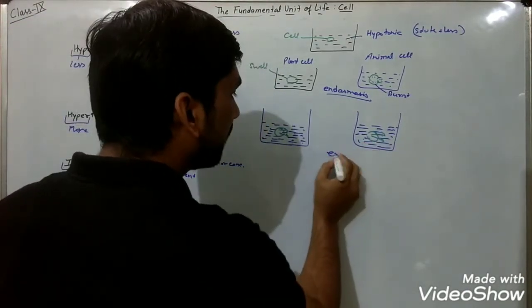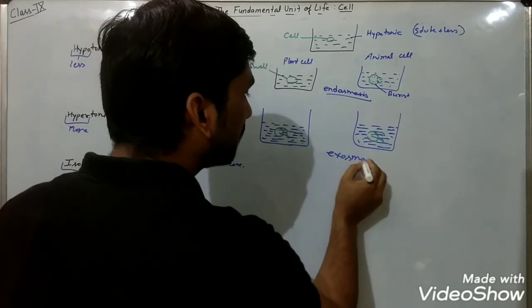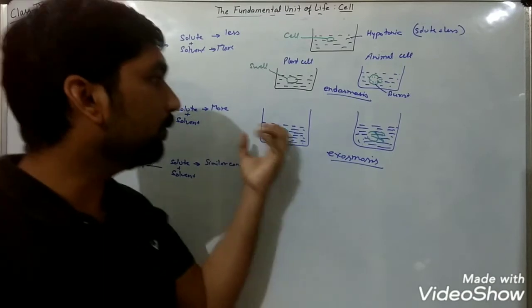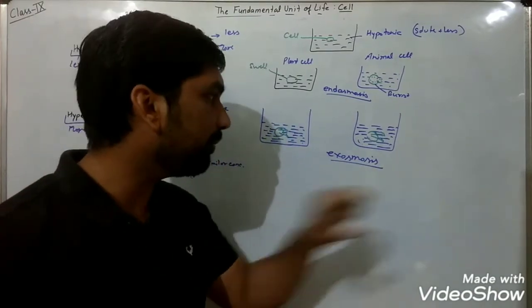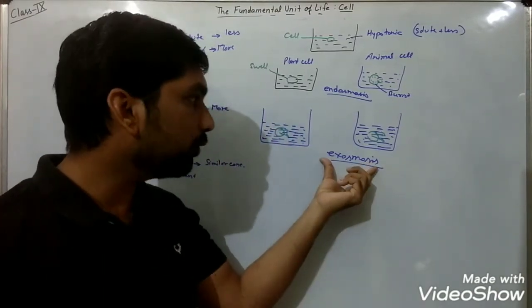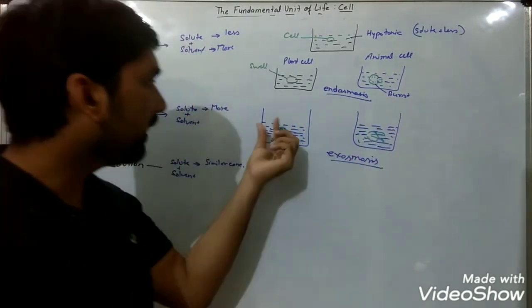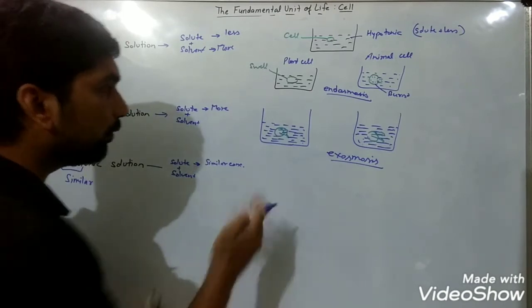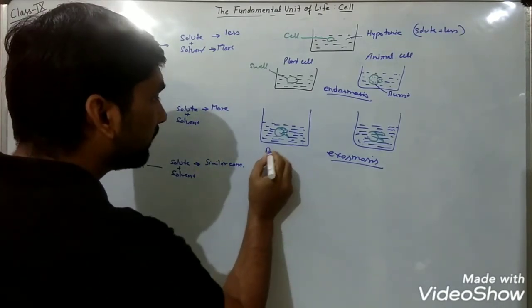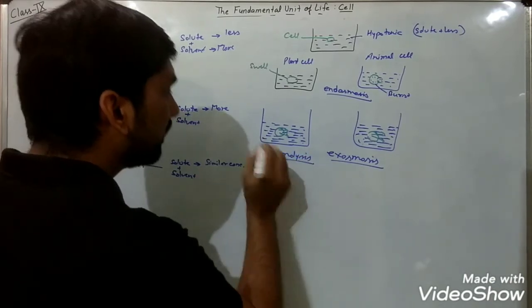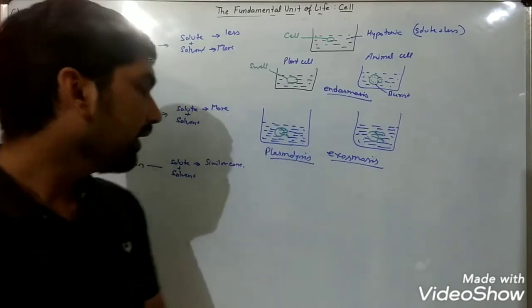This is known as exosmosis, where water moves from the cell into the external medium. In this case, the animal cell is going to shrink, but in the plant cell, this process is known as plasmolysis.